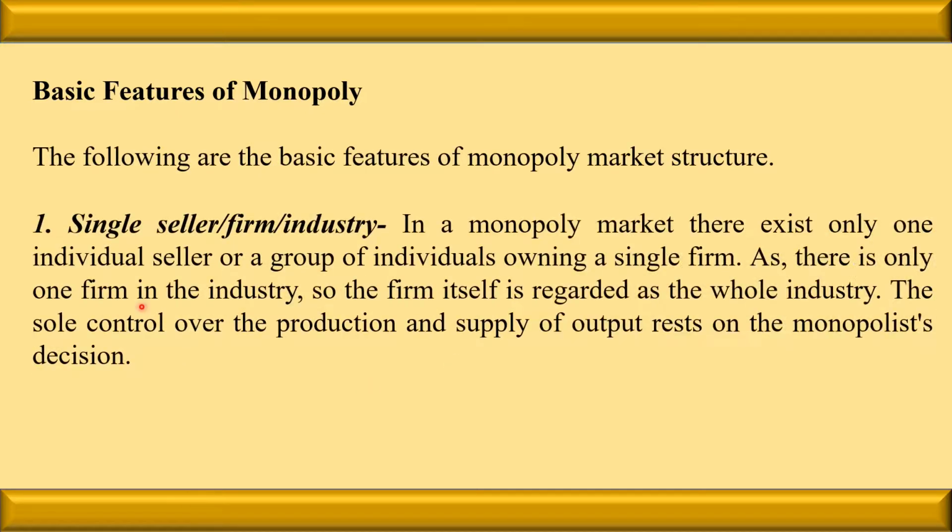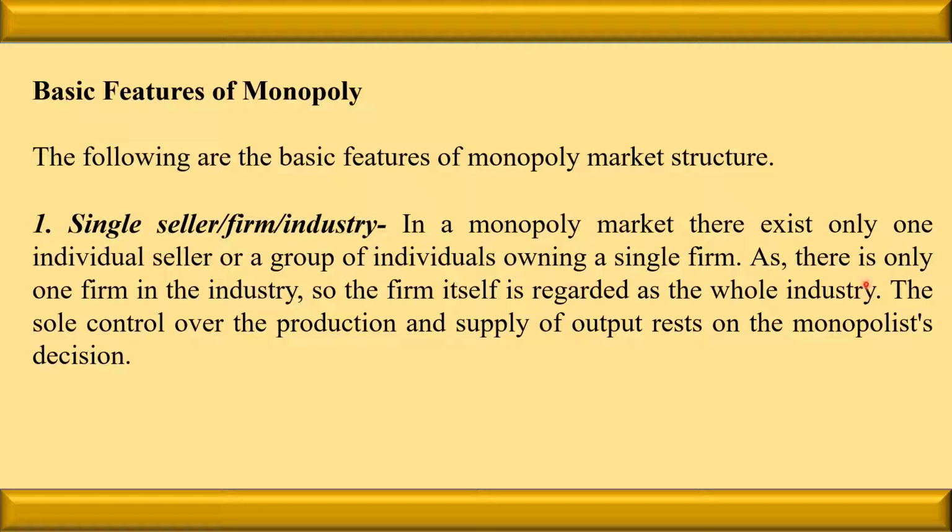Now let us see the basic features of monopoly. The first basic feature is single seller, firm and industry. As we have seen earlier, in a monopoly market, there exists only one individual seller or a group of individuals owning a single firm. As there is only one firm in the industry, the firm itself is regarded as the whole industry.